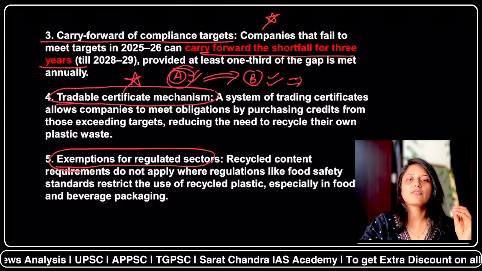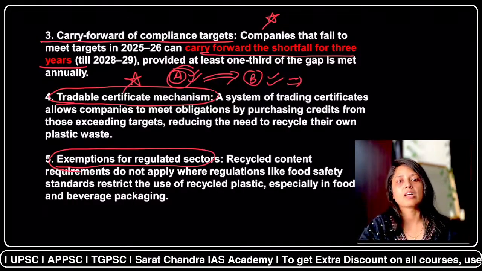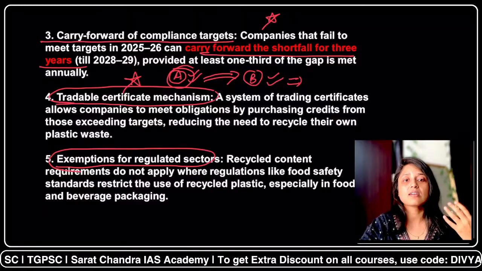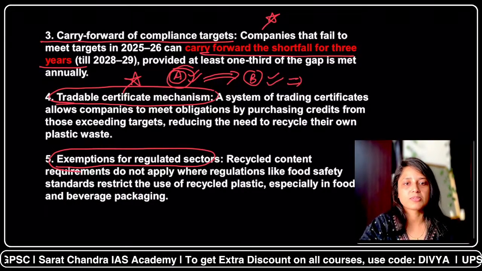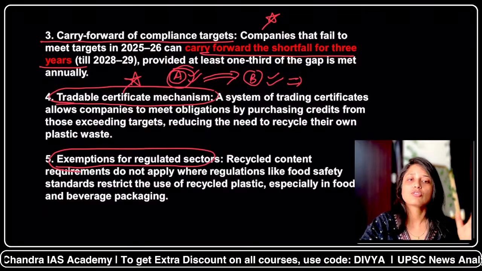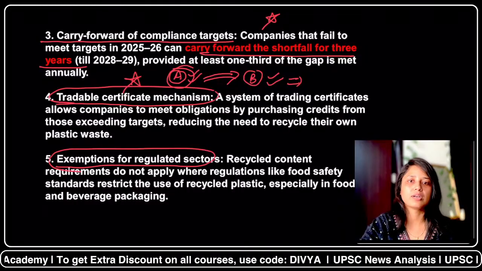Next important thing is about the exemptions for the regulated sectors. See, here, as I have already discussed, there is a certain percentage for the rigid plastic, for the flexible plastic, etc. But plastics are used in other categories also. For example, food substances, where the government authorities have banned the use of plastic. So they are exempted. There no percentage will be applied, either 10% or 20%.